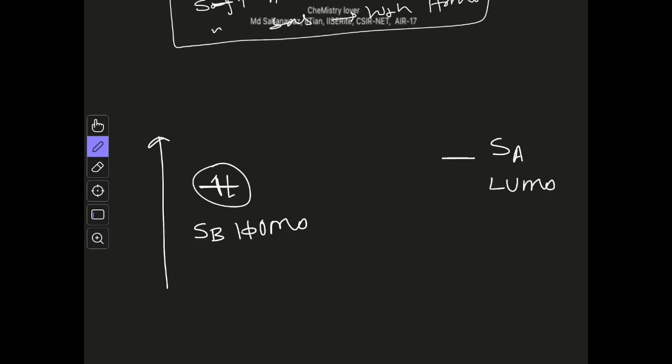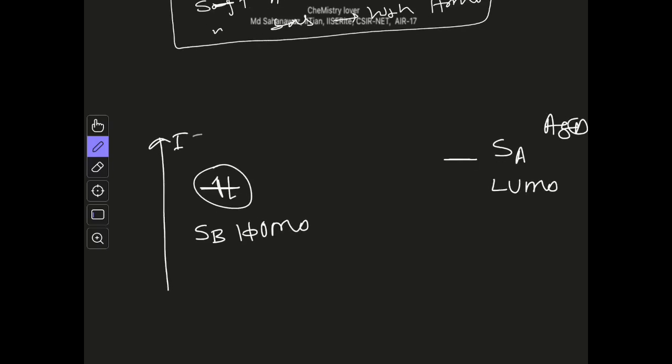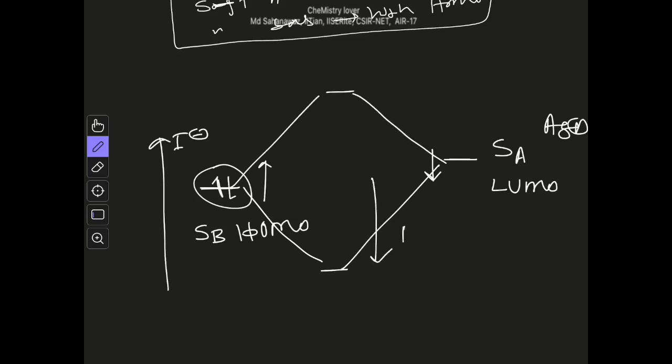So let's say we are considering Ag plus and I minus, for example. Now what is the source of their stability? Because the HOMO is high in energy and the LUMO is low in energy, they are close to one another, and if two orbitals are close in energy they will strongly overlap. This strong overlap leads to a large energy lowering, E1, measured from the alpha level.